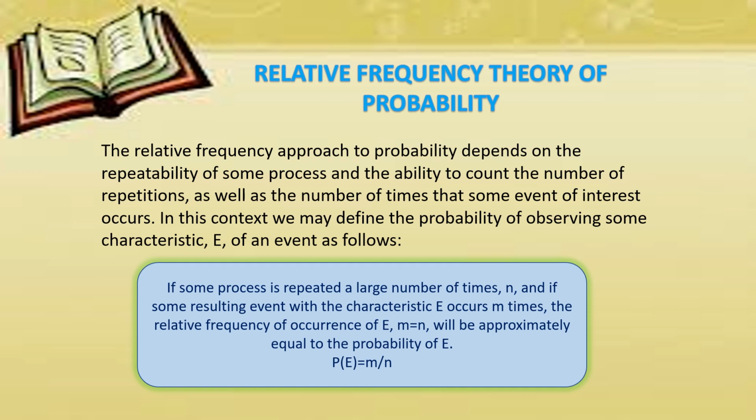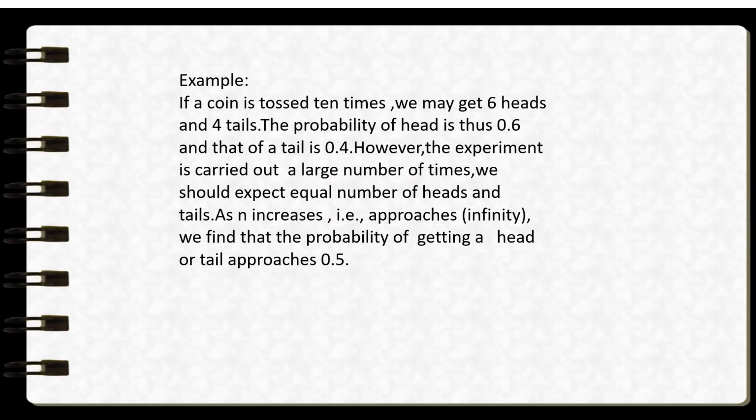The same thing we can explain using a coin. If a coin is tossed 10 times, the number of times a head actually appears is the relative frequency. In this case, the probability of head is 6 by the total number of possibilities, that is 10. That is 0.6 we will be getting.